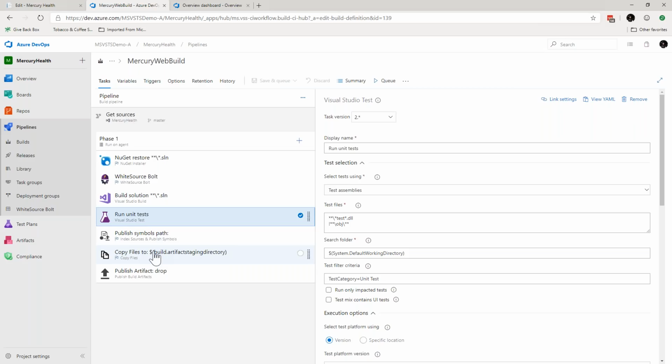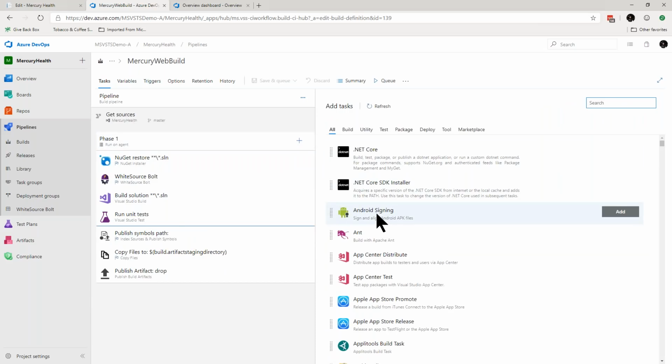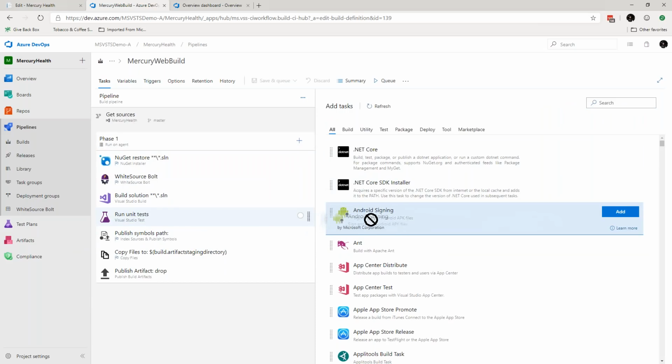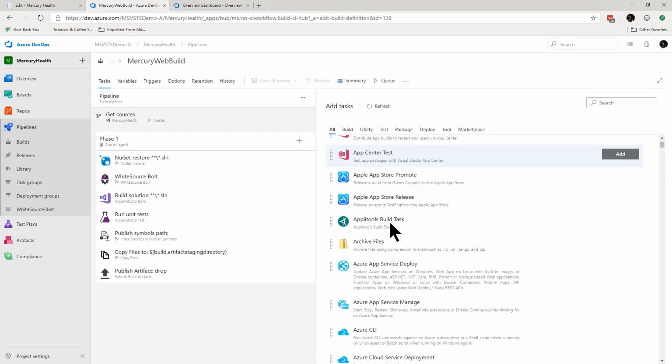So this is fully customizable, where you can make this build pipeline do anything that you want it to do. The way that you would customize it is by adding and removing tasks and dropping them where you need to, right? Out of the box, there are hundreds of tasks that you can use for any language, targeting any platform. I don't want you guys to think that this build system only works for .NET and Windows. No, it works for any language, targeting any platform.